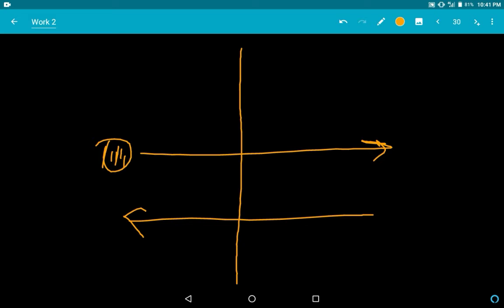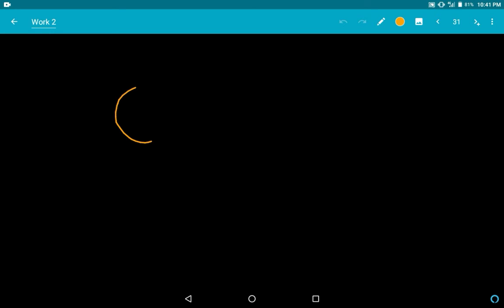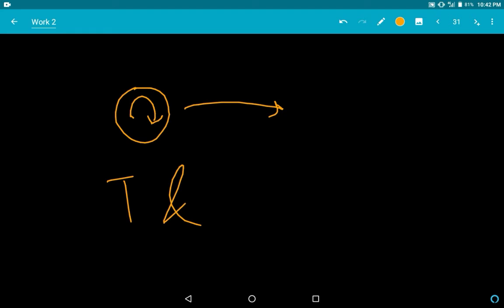Understand? Depending on the situation, the body can possess one or more than one form. Like I told you, when you roll a ball, it will simultaneously rotate and also move forward. So it has both translational motion and rotational motion, meaning it has both translational and rotational kinetic energy.